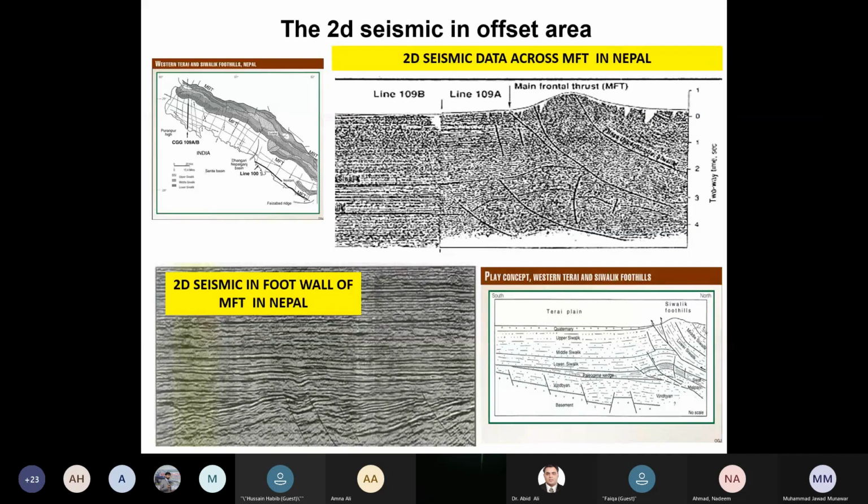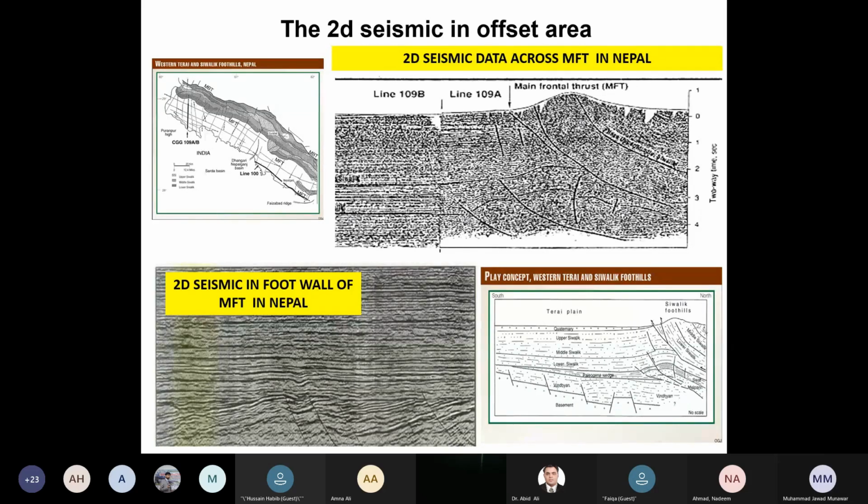Why? Because what do we see in this Himalayan fold belt? Do we see some obvious features, the MFT, MBT, or any structures below and above the MFT in the real data? Yes, we do see, but not in the Kashmir area where we don't have the seismic. We do see the data in the offset area, Nepal and the adjacent area of India.